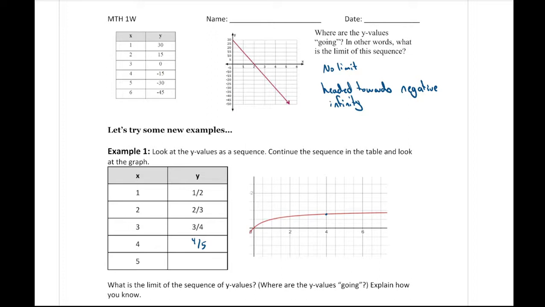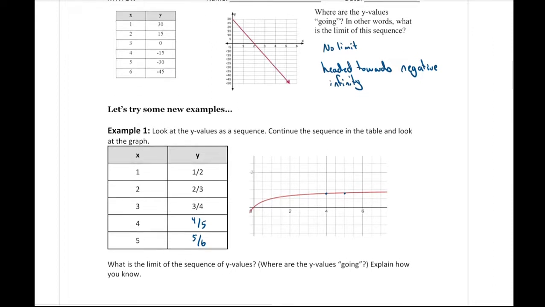And maybe the next one at 5 is up here. Maybe this is 5/6, because we're seeing the pattern 1/2, 2/3, 3/4, 4/5, 5/6. Realistically, it still works out. 4/5 is 0.8. 5/6 is, if I do my math quickly, 0.83. So it's a little bit higher, and we can see by looking at the two positions that it is a little bit higher, but higher nonetheless.